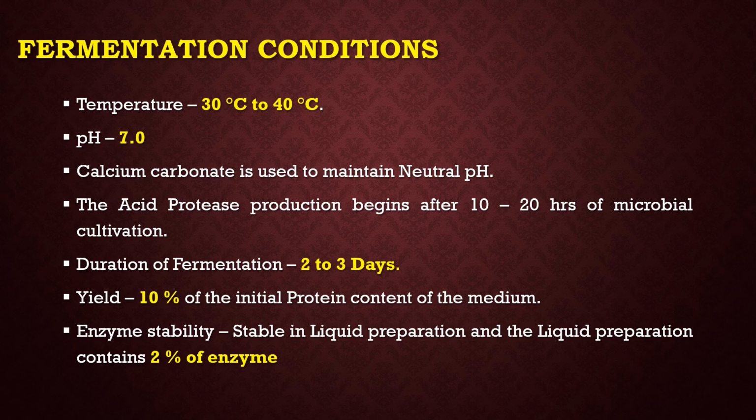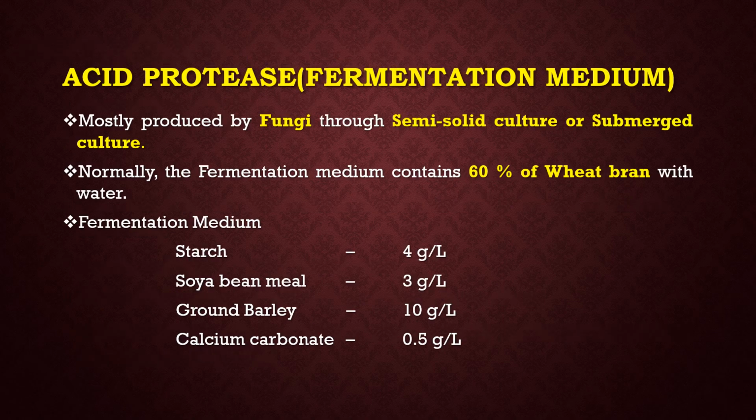Fermentation condition. The temperature should be maintained at 30 to 40 degrees Celsius and the pH is 7. Calcium carbonate is used to maintain the neutral pH. The alkaline protease production begins after 10 to 20 hours of microbial cultivation. Duration of fermentation should be 2 to 3 days. Yield is 10% of the initial protein content of the medium. Enzyme stability: the alkaline protease is stable in liquid preparation, and the liquid preparation contains 2% of enzymes.